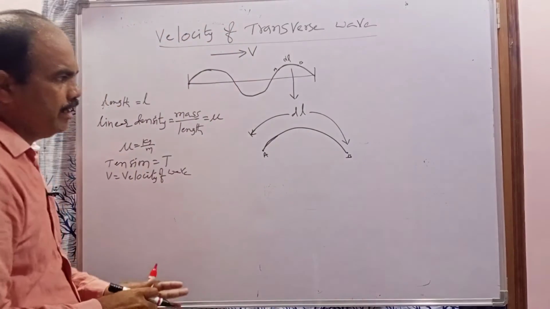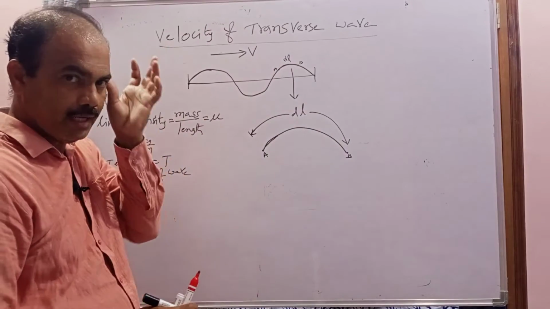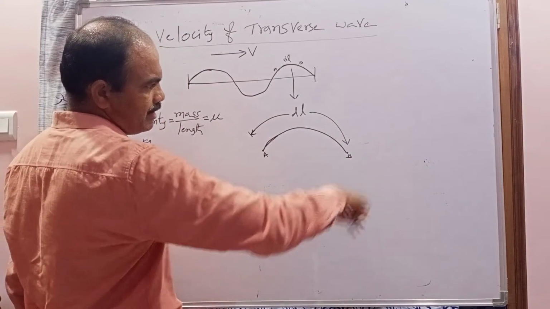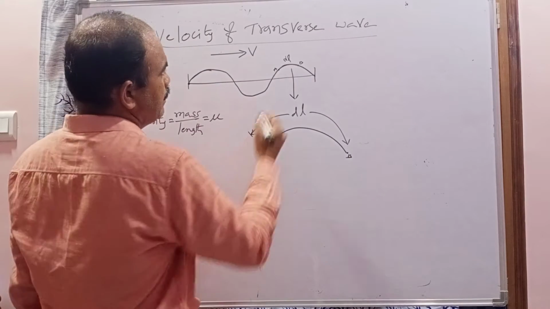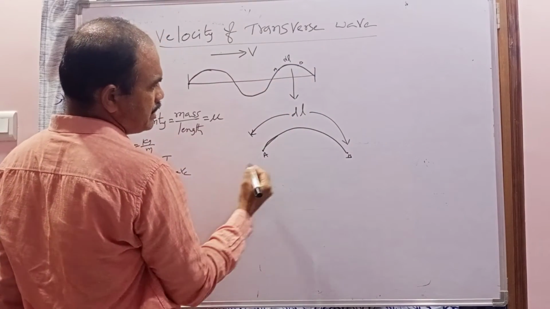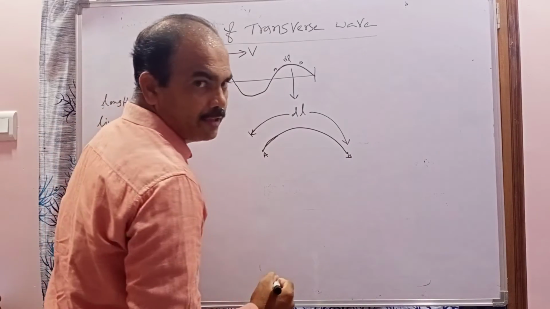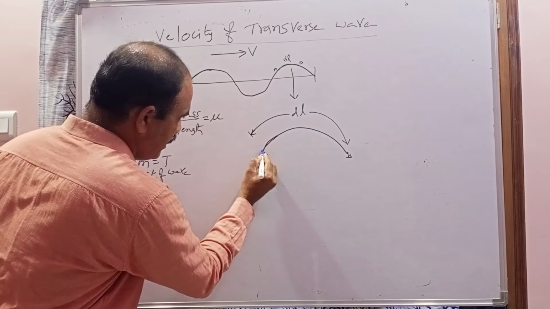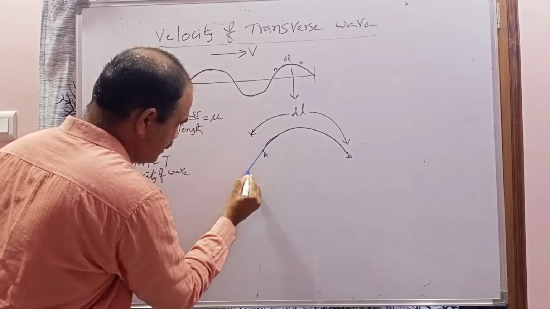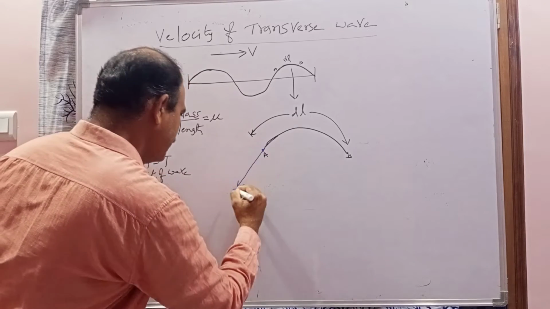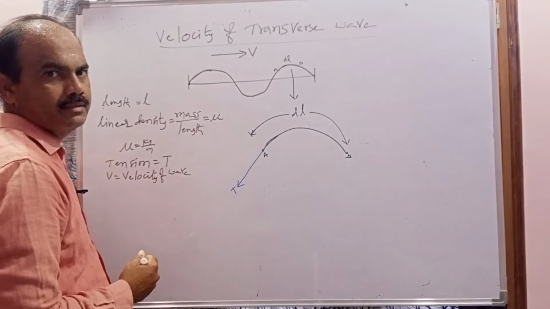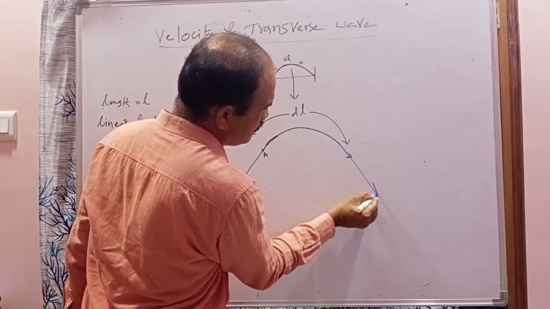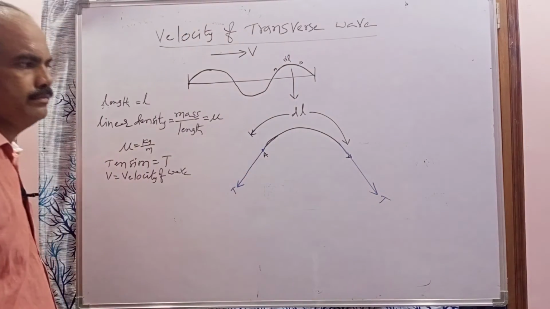Now it is in which form? It will look like an arc. So now by taking this arc, when I draw the circle, you get a circle. Some tension is developed in the string, and the tension at any point can be explained with the help of the tangent. So at this point, when I draw the tangent, the tangent will be like this. At point A, the tension acts in this direction, the resultant tension. And at point B, when I draw the tangent, this is the direction of the tangent.